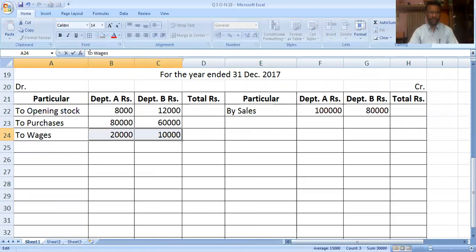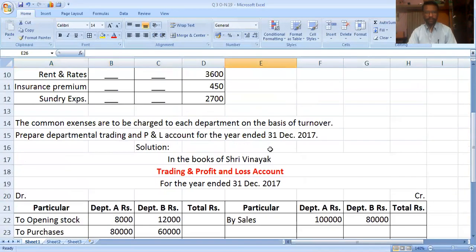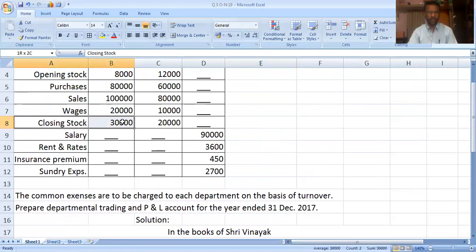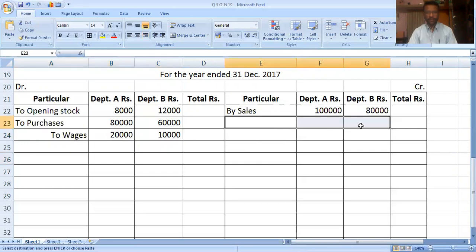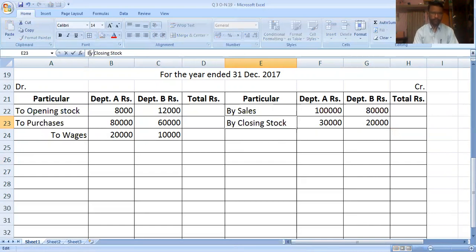To wages 20,000, 10,000. The next, closing stock. Closing stock goes to the credit side of the trading account. By closing stock 30,000, 20,000.